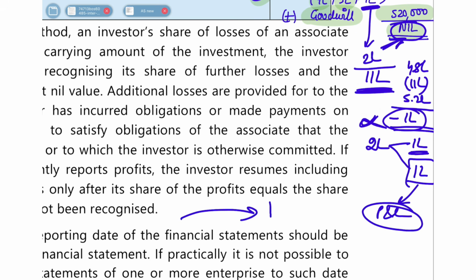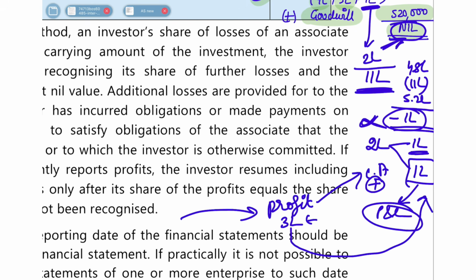So in the next year, if you get any profit, that profit you will not directly take it to the carrying amount and increase your carrying amount. You will not do that. Suppose next year you've got a profit of 3 lakh rupees. In that, first, this 1 lakh rupees of loss you will adjust, and only the remaining 2 lakh rupees you will adjust to your carrying amount.